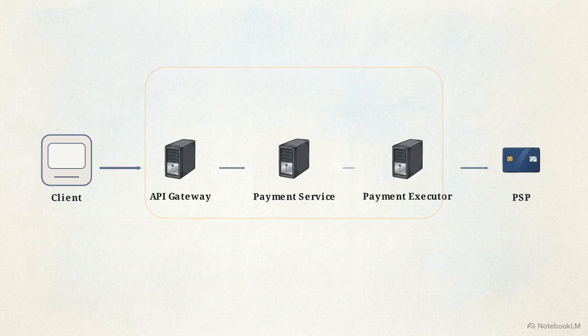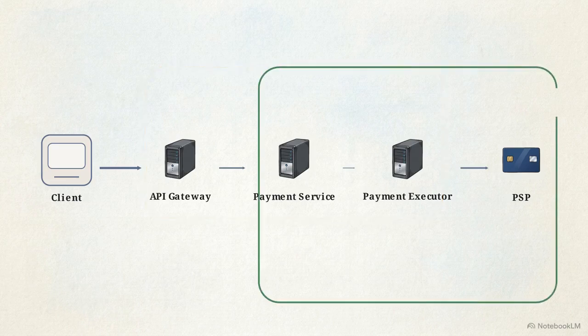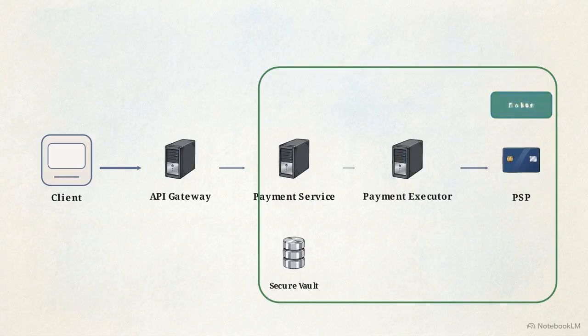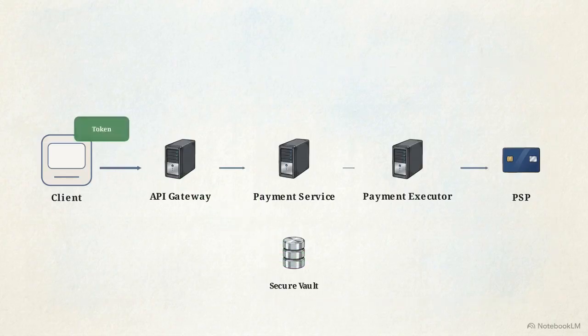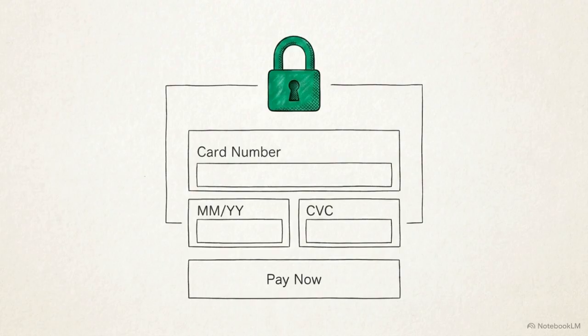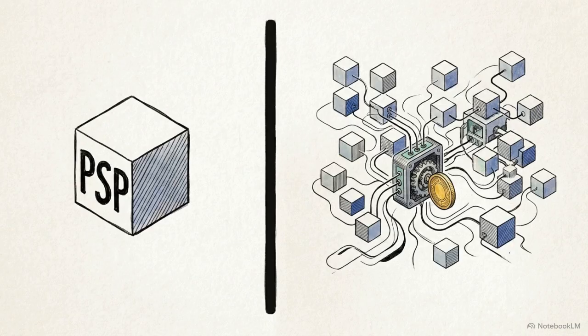Handling raw credit card data introduces strict PCI compliance burdens, so our system avoids touching it. Instead, our payment service generates a unique UUID nonce and sends it to the PSP. The PSP returns a token, binding the secure session to that specific payment order. Using that token, the client redirects the user to a hosted payment page. The external PSP safely captures the sensitive card data directly on their own infrastructure.